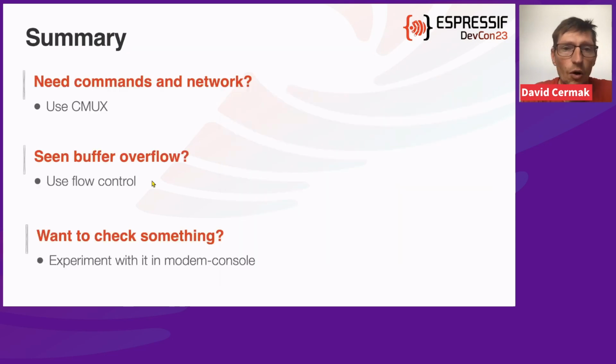And this is basically all from me. On my last slide, I would like to sum up the entire presentation in these 3 sentences. If you need to use commands and network at the same time, you can use the CMUX protocol. If you experience buffer overflows with UART, just use flow control. And if you want to check something, experiment with something, or test something with the real actual modem connected to your device, just run this modem console example and play with that.